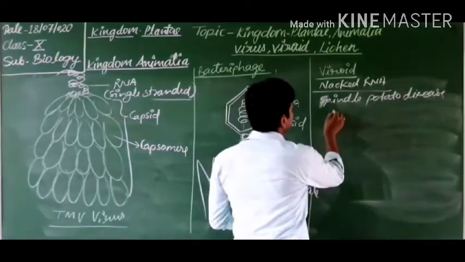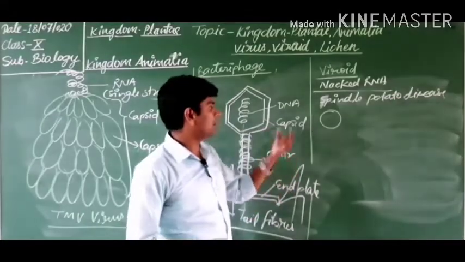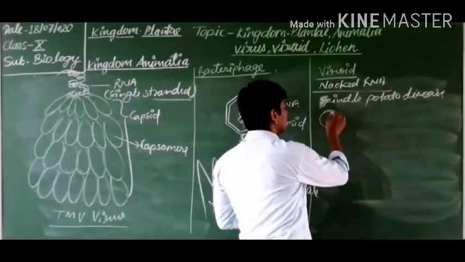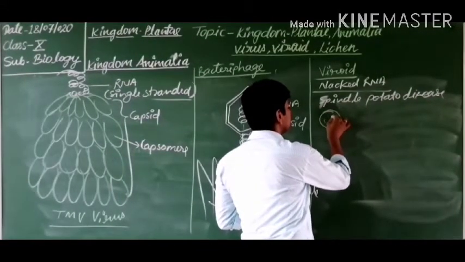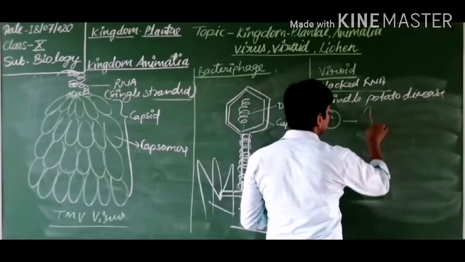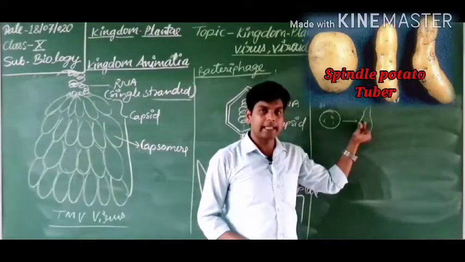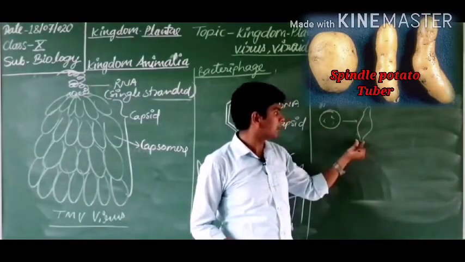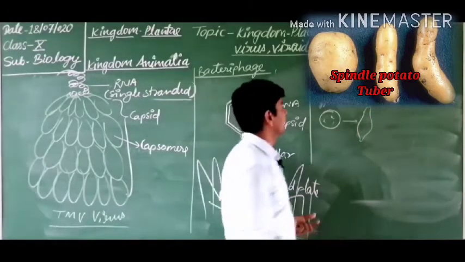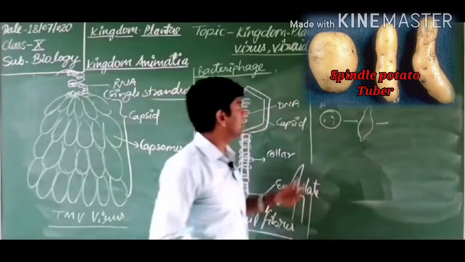In potato, this agent can affect the shape of the potato. Generally a potato looks like this, but here the potato becomes like this. This is spindle-shaped because it is thicker in the middle and narrow at the corners. So this is the potato spindle disease, caused by viroid.